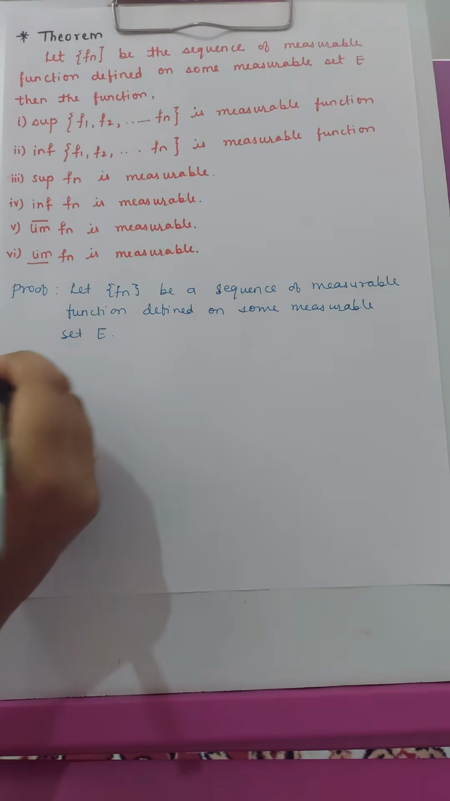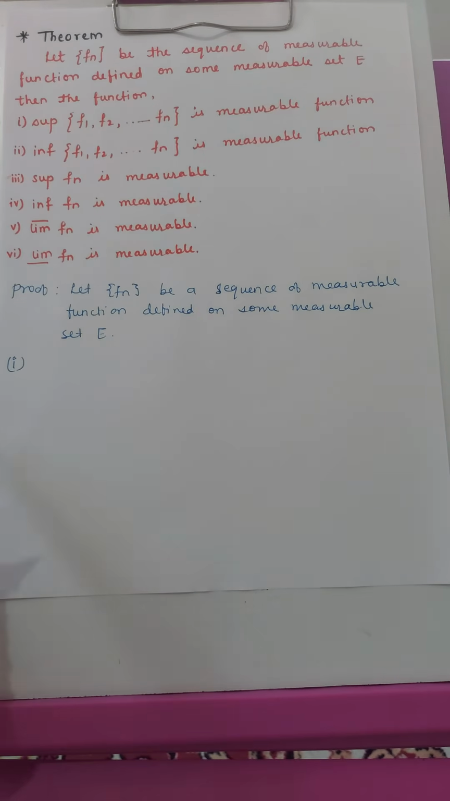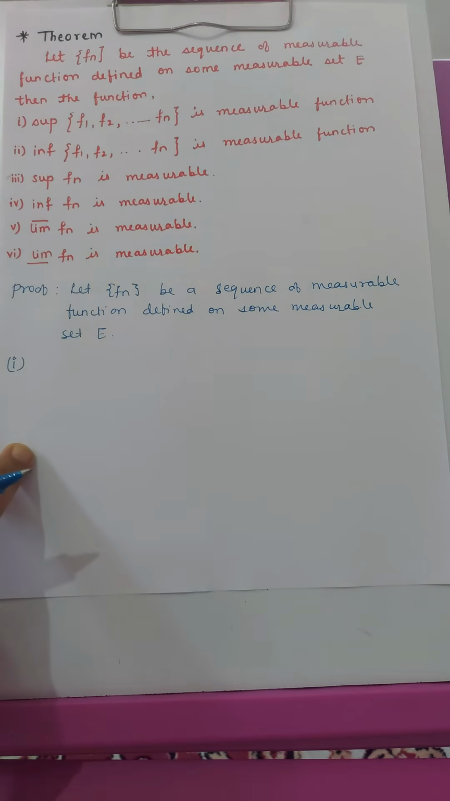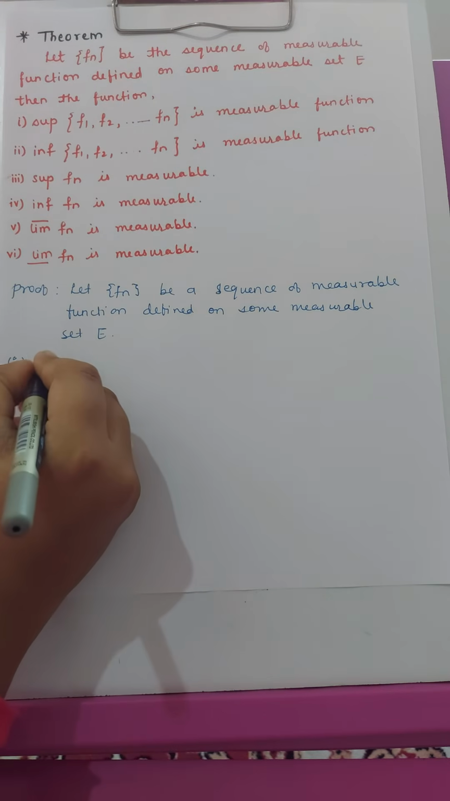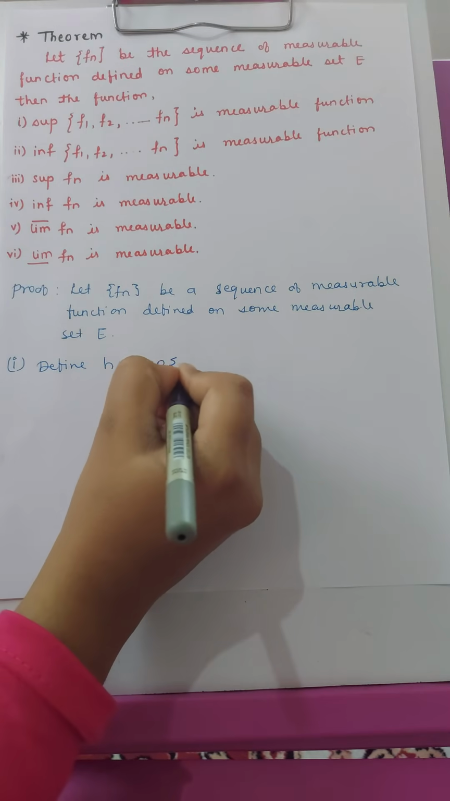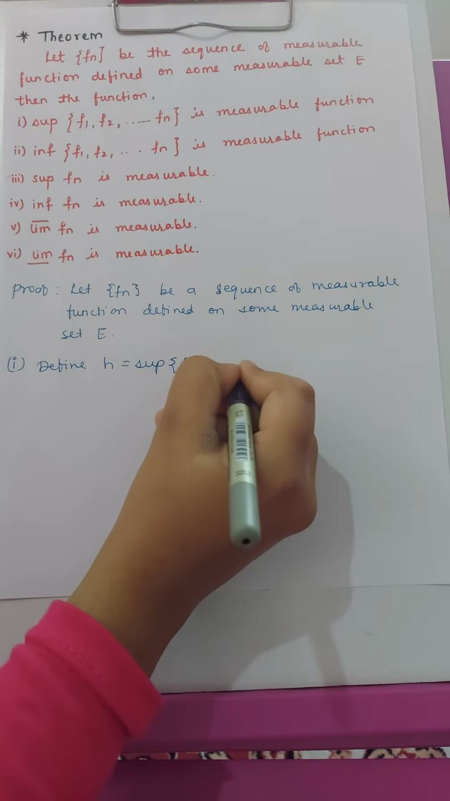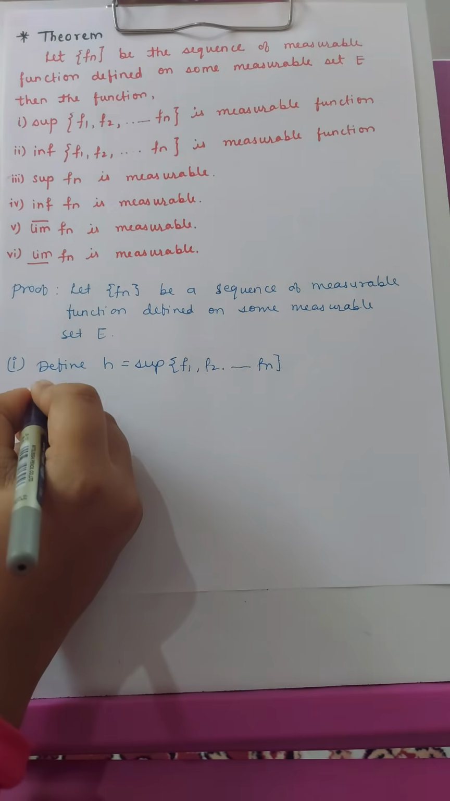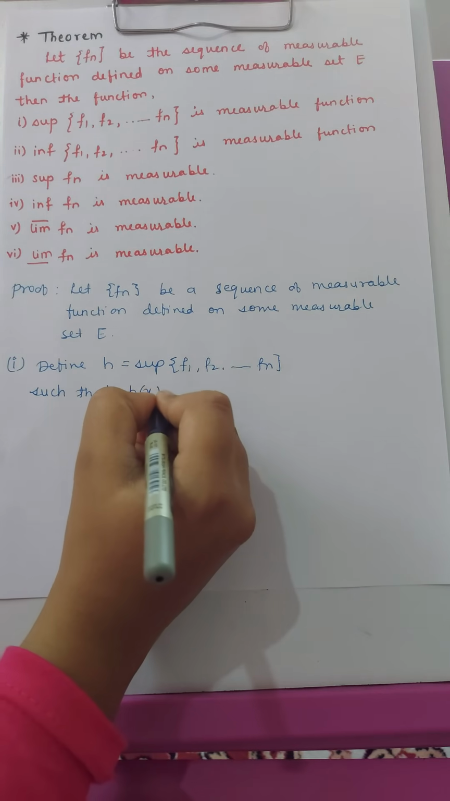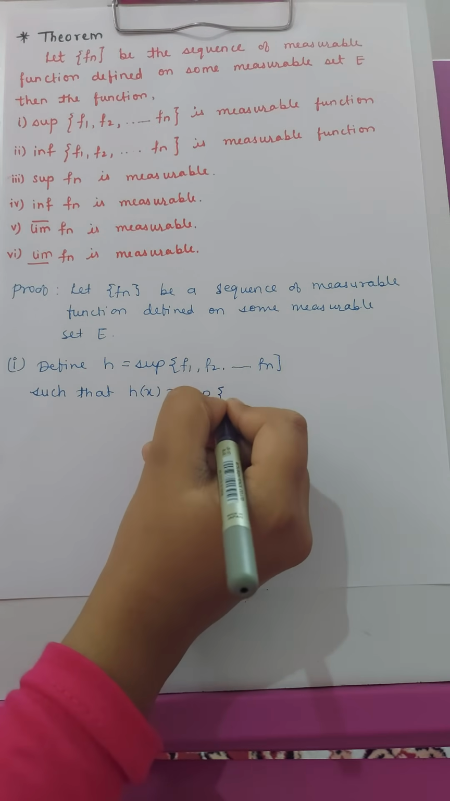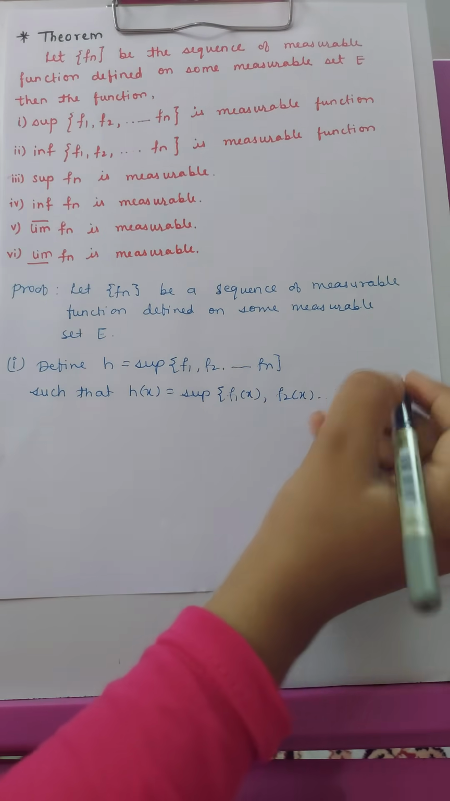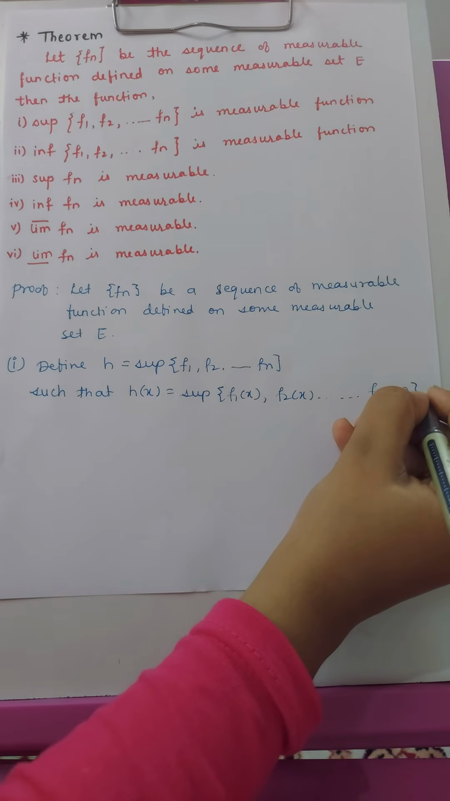So first, we have to prove that the supremum of this set f1, f2 and so on up to fn is a measurable function. So we define h equals the supremum of this set of functions, such that h of x is equal to the supremum of f1 of x, f2 of x, up to fn of x.